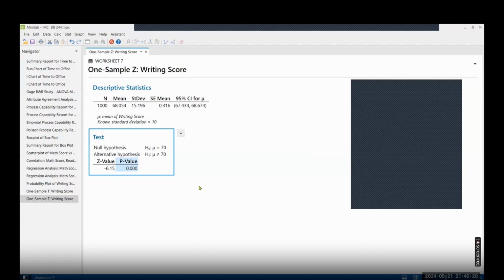And here is the answer. This says, what is the target you have? 70. You did not meet the target when you keep the standard deviation at 10.